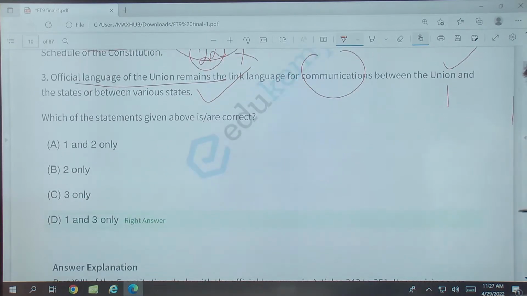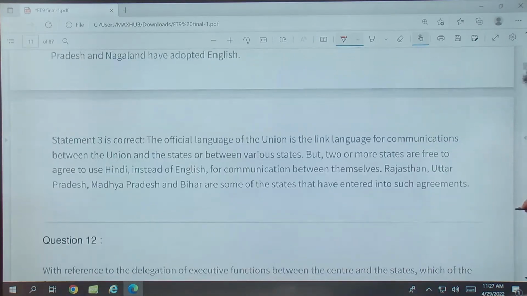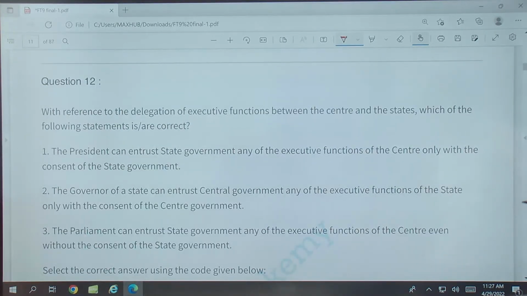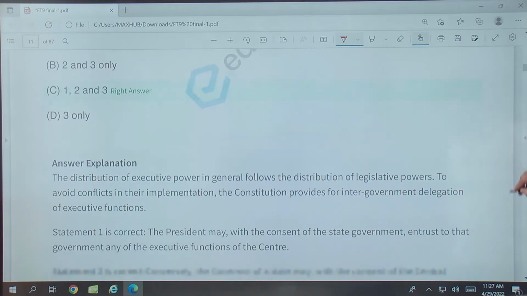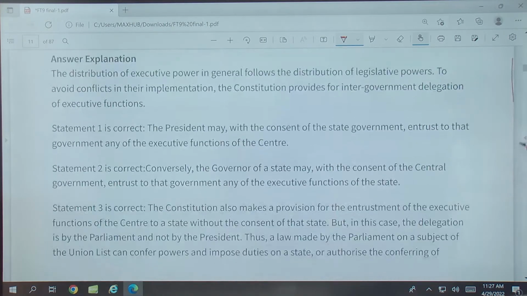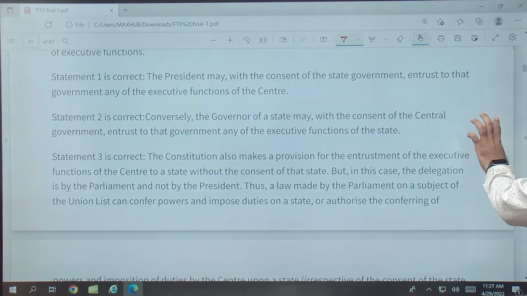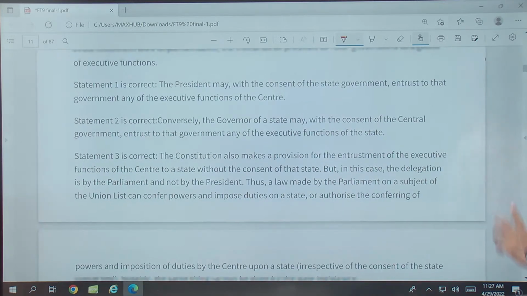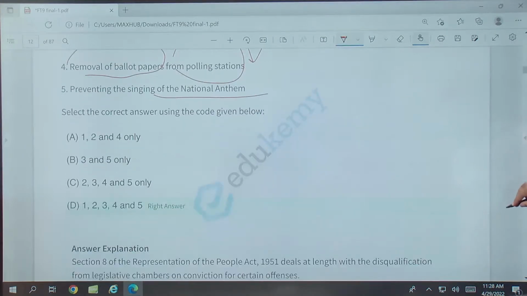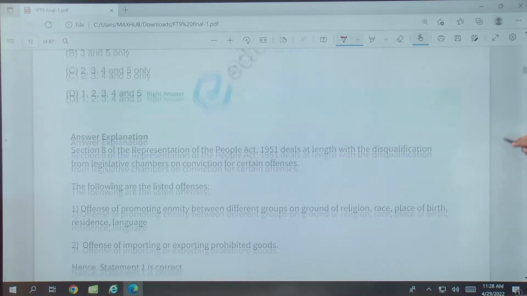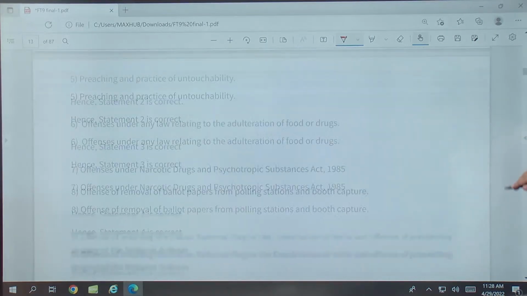So where we were, so all of the above are the answers to this question.